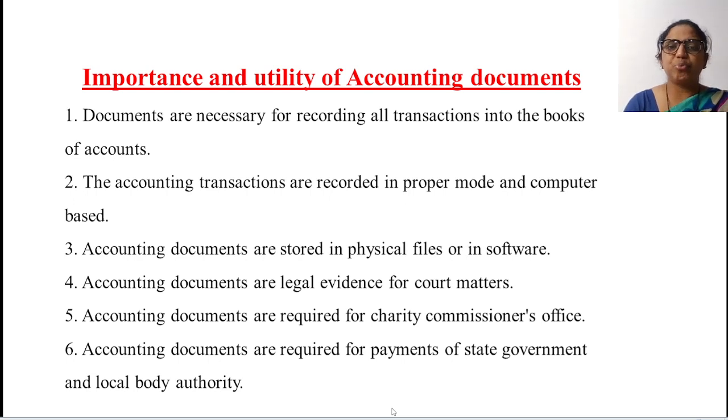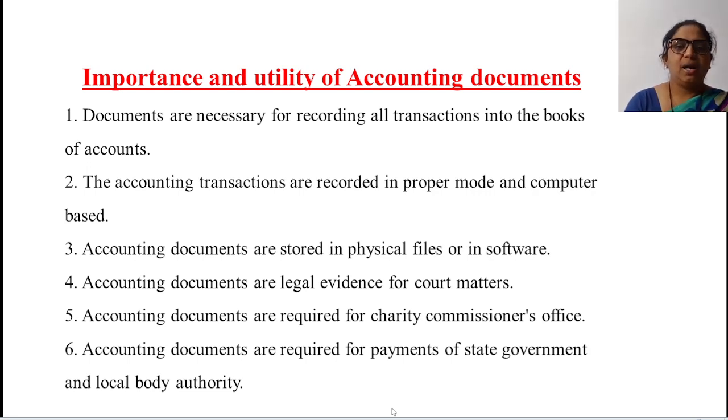Evidence is like a proof. Whenever you want to sue a third person in court, or any of your rival parties, or anybody who must have cheated you, at that time, when you want to put your case into the court, that will be considered as legal evidence for the court matters.